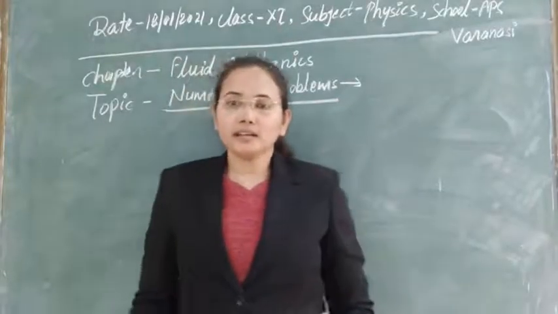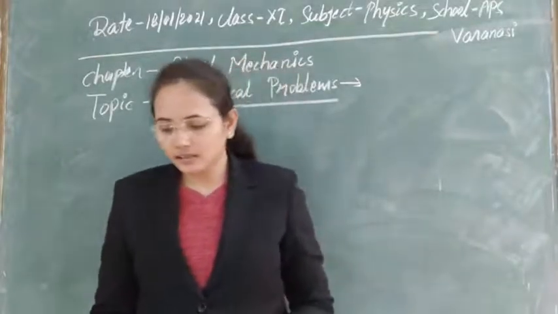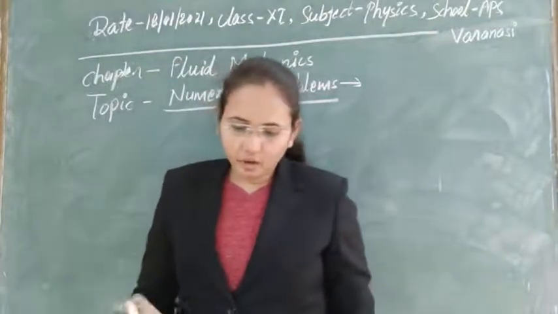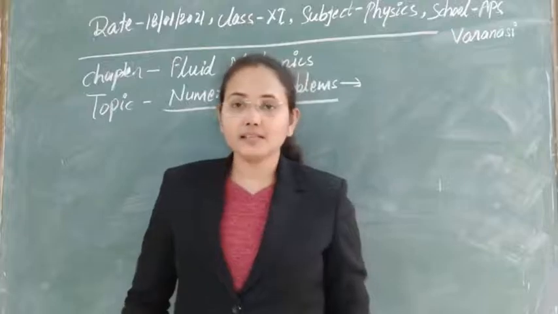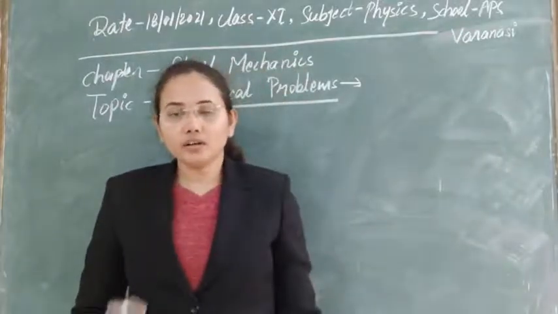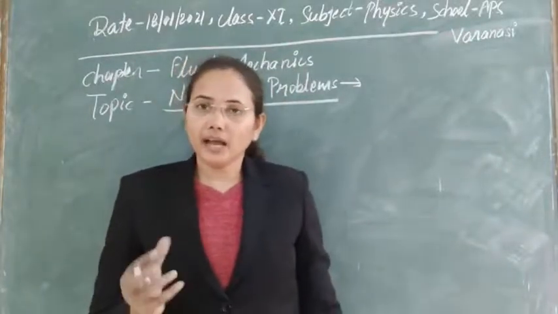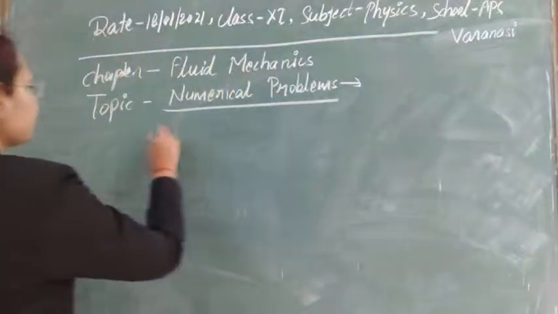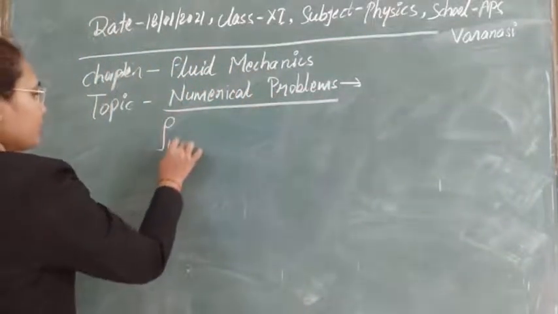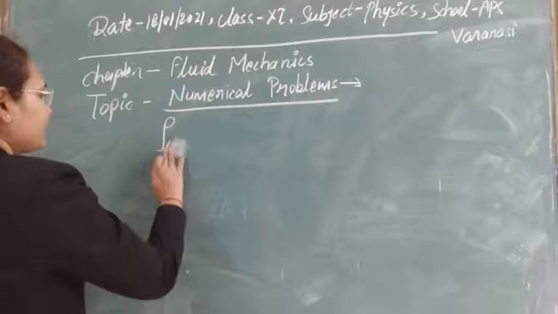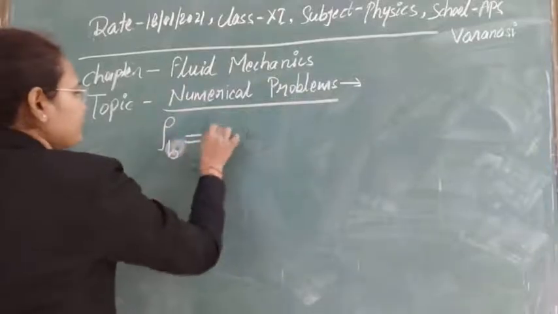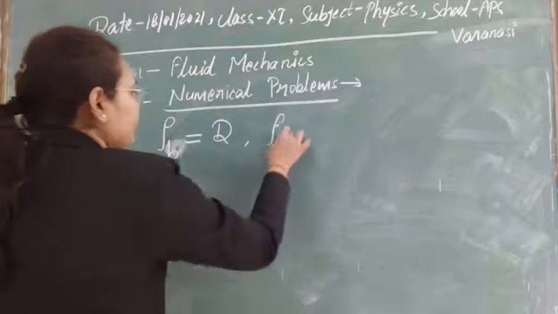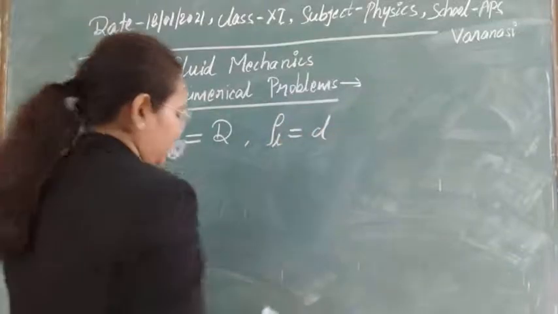So the next numerical that we will discuss here is: a wooden ball of density capital D is immersed in water of density small d. First of all, two things have been given. We have a wooden ball, and suppose I'm just writing this ball. The density of the ball is given as capital D and the density of the liquid is given as small d.